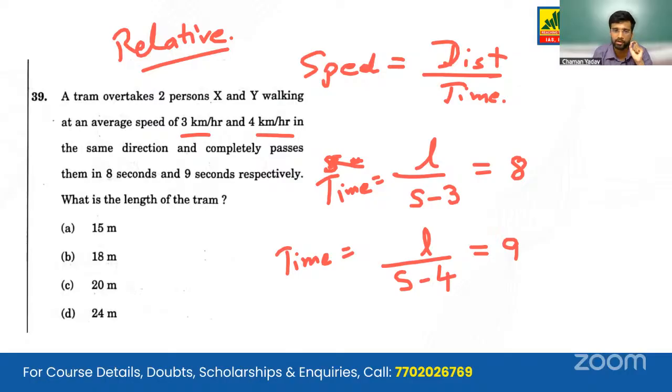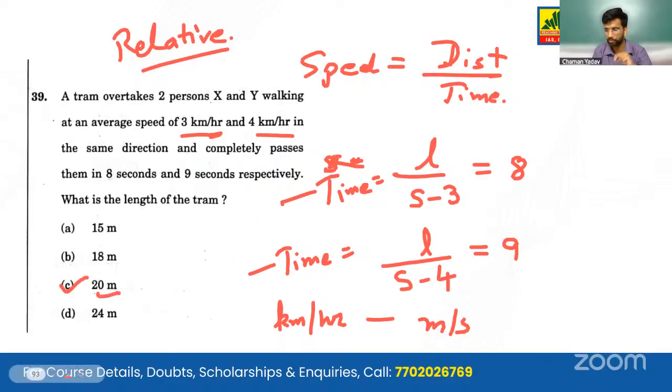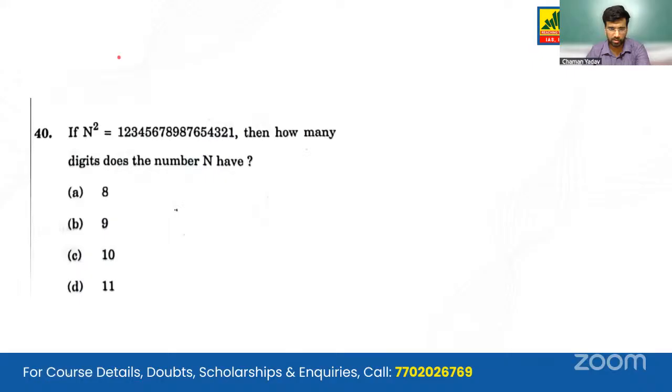Please do not forget to change the units over here. That's the trick, and you might not arrive at your correct answer if you do not change the units. Change the units from kilometer per hour to meter per second, and arrive at the correct answer by solving the above two equations. You will arrive at the correct answer, which is 20 meters. The length of the tram will be 20 meters. Moving on to the next question.